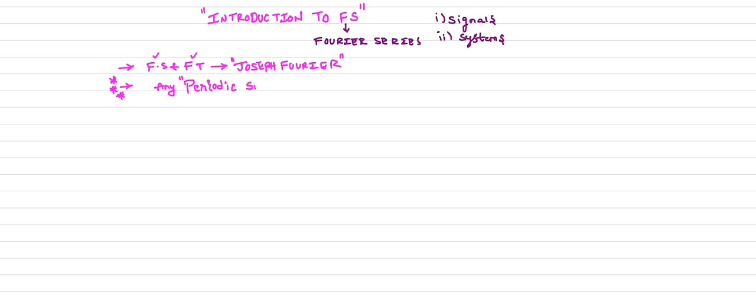So any periodic signal, I will put here a star mark. Why? Because not all periodic signals, but a periodic signal must satisfy three conditions. Even though it is a periodic signal, it must satisfy three conditions. Those three conditions are called Dirichlet conditions.